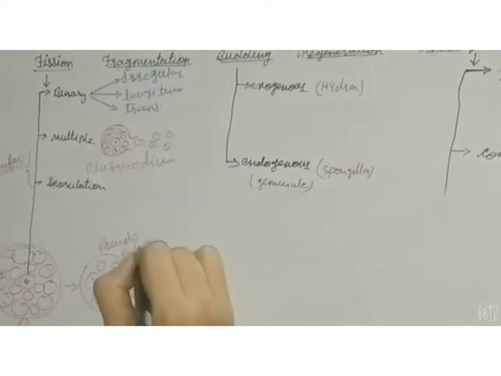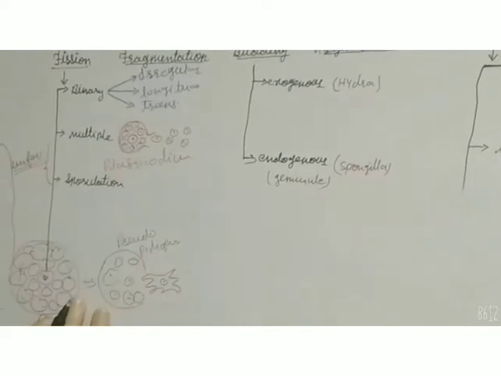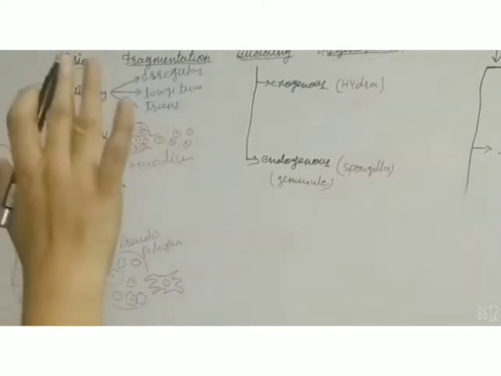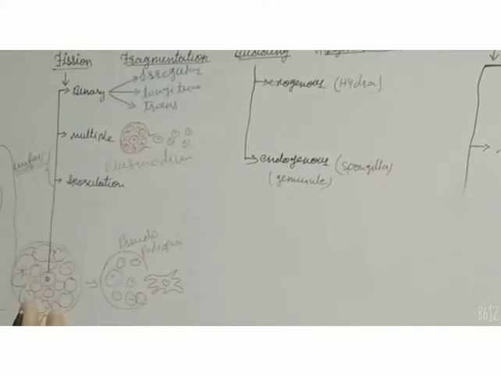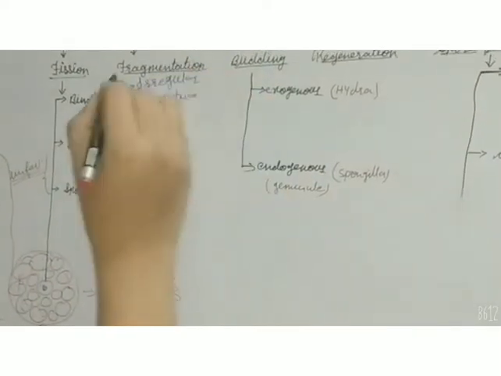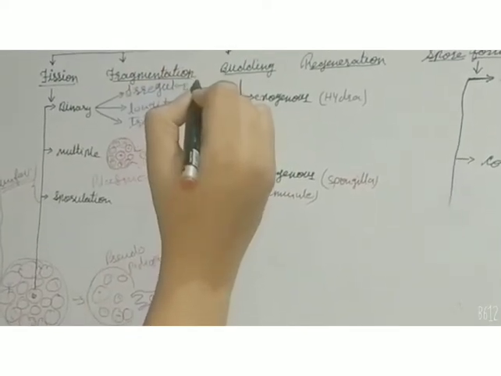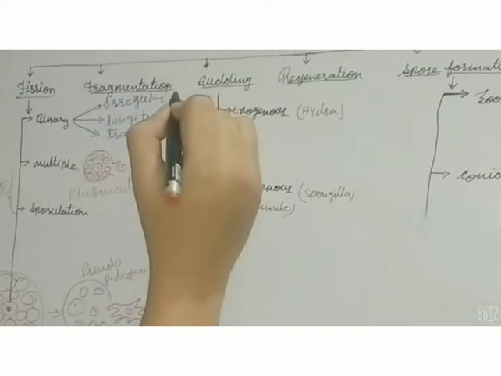These are the pseudopodia. So in this way the organism reproduces by means of binary and multiple fission. Now another form of asexual reproduction is fragmentation. It is very clear from its name that fragmentation means the formation of a new individual from a fragment.